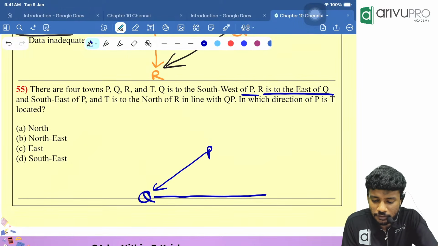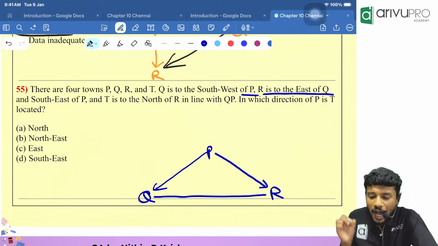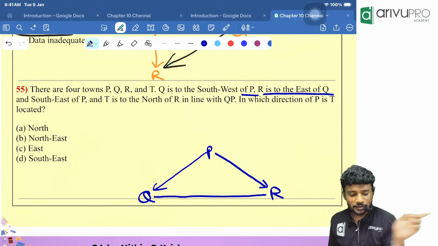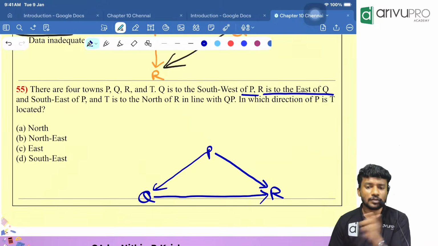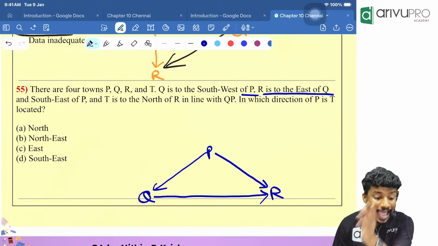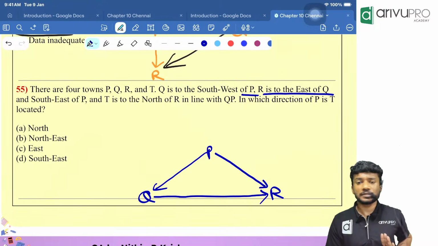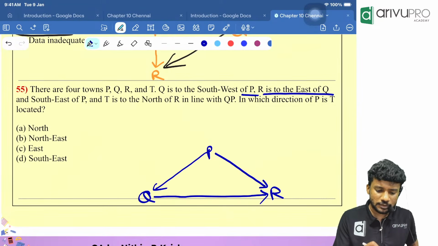And southeast of P. Southeast of P means somewhere over here. Who is there, people? R is there. R is to the east of Q and southeast of P. That is done. Then people, what is mentioned?